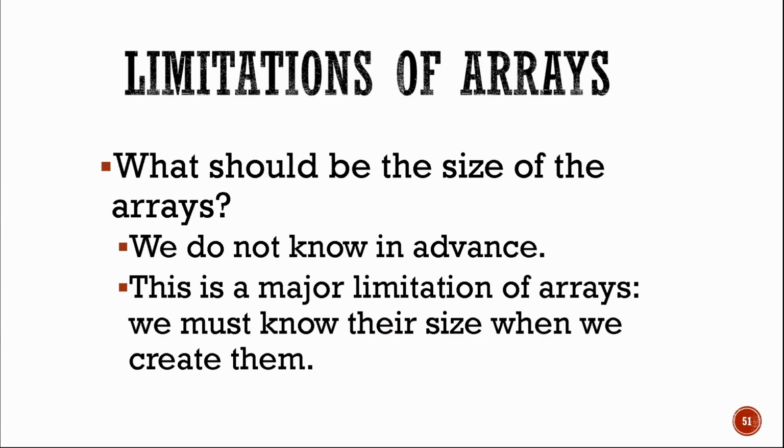With this kind of problem, we cannot determine the exact size of the arrays because we keep on adding information such as the phone number and the name of the owner of that phone number. This is a major limitation of arrays. We must know their size when we create them.